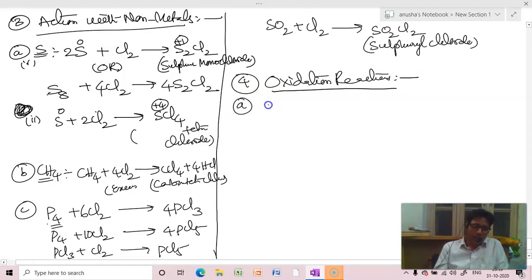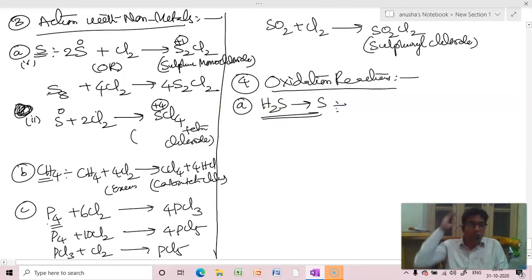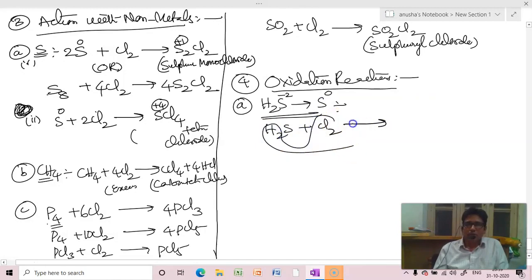In this, as I told, it converts H2S to just sulfur only, whereas fluorine converted H2S to SF6. So it is just oxidizing sulfur -2 in H2S to sulfur 0. So take H2S, react with chlorine so that it produces 2HCl plus sulfur.